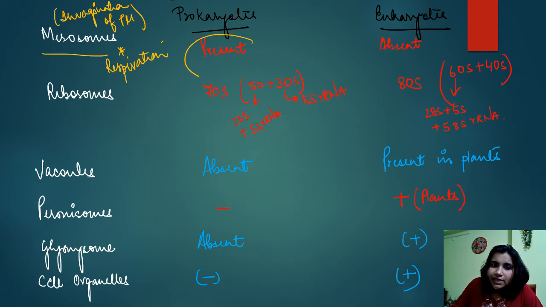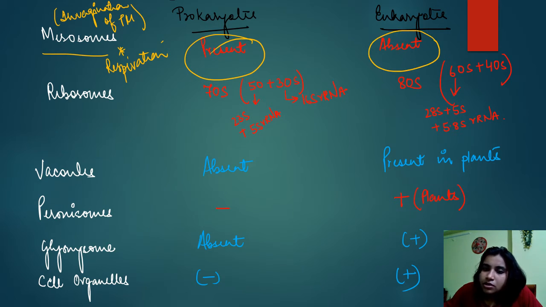So this is present in case of prokaryotes, and eukaryotes of course do not need this, because in case of higher eukaryotes, they have a particular cellular organ, right? And in case of plants, you know, clear? Okay, so this is absent in case of eukaryotes.